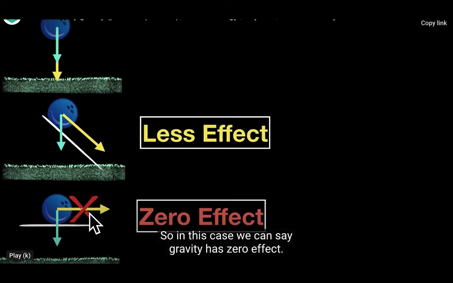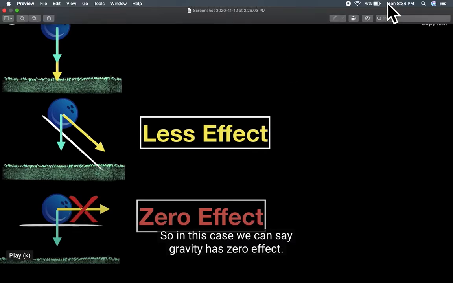Means if a ball is moving parallel to the ground and gravity is working perpendicularly, then gravity has zero effect. From here we can conclude if the angle between displacement of the object and force is 90 degree, then work done is zero.